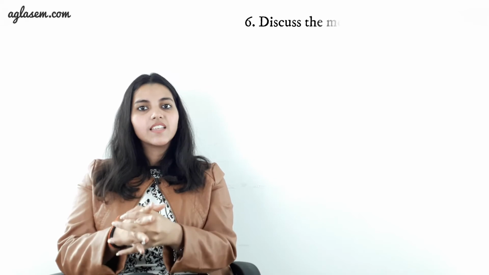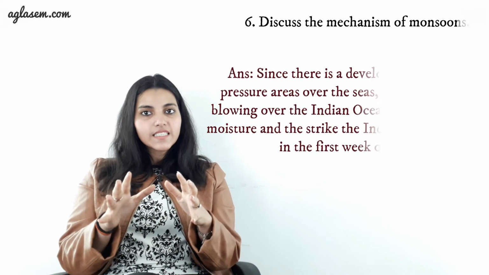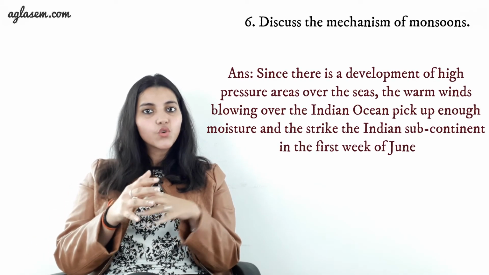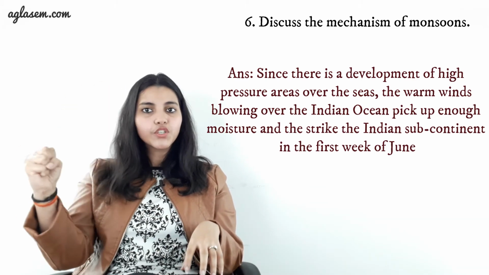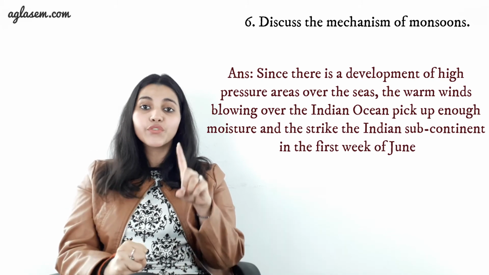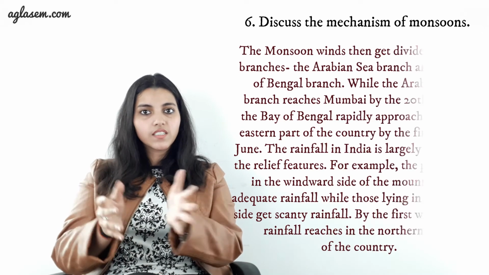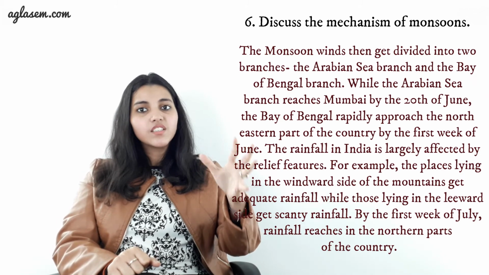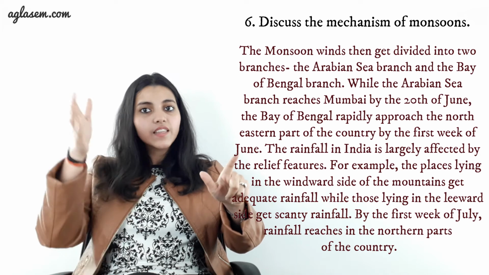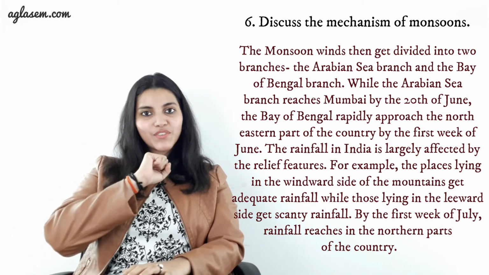With this, we come to our next question. It says, discuss the mechanism of monsoon. Okay, so this is interesting. Listen to it very carefully. Since there is a development of high pressure areas over the seas, the warm winds blowing over the Indian Ocean pick up enough moisture and strike the Indian subcontinent in the first week of June. Now, the monsoon winds get divided into two branches, the Arabian Sea branch and the Bay of Bengal branch. While the Arabian Sea branch reaches Mumbai by the 20th of June, the Bay of Bengal branch rapidly approaches the northeastern part of the country by the first week of June.